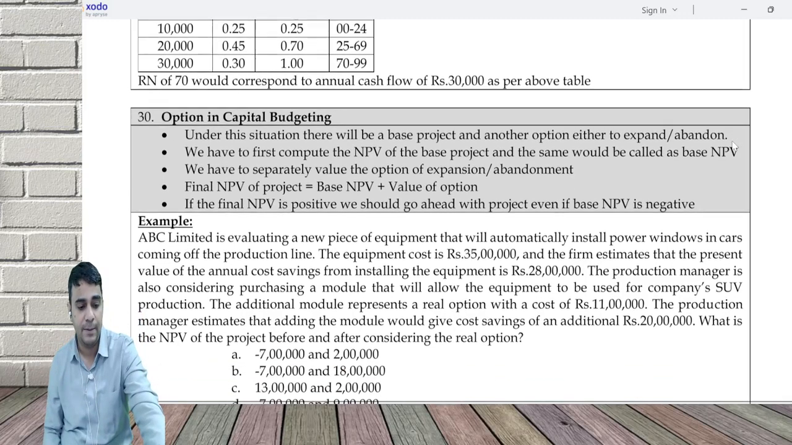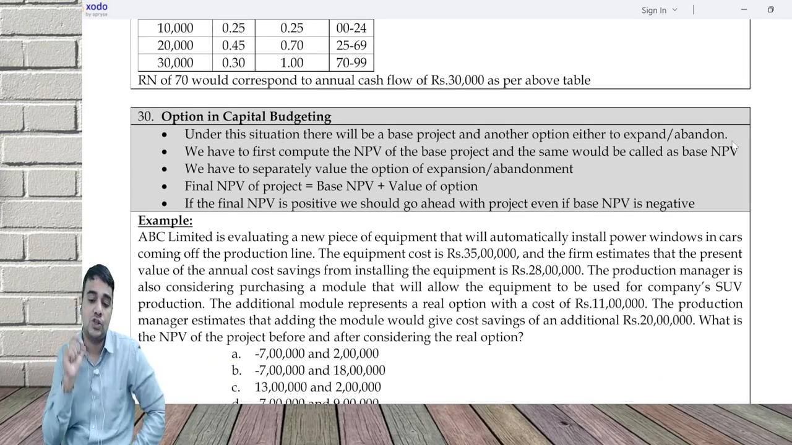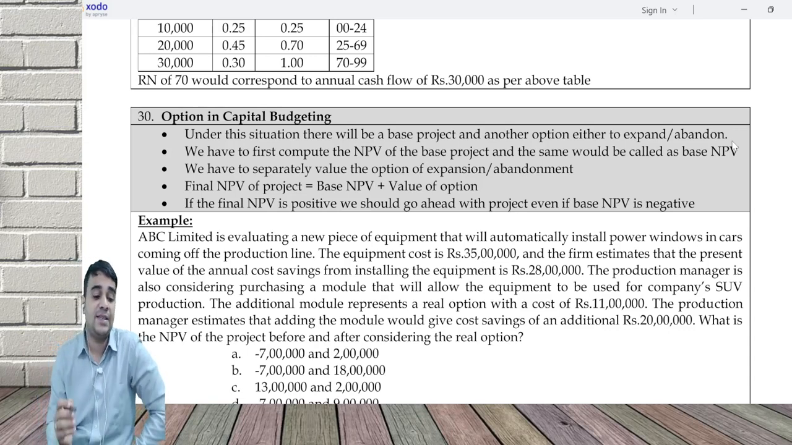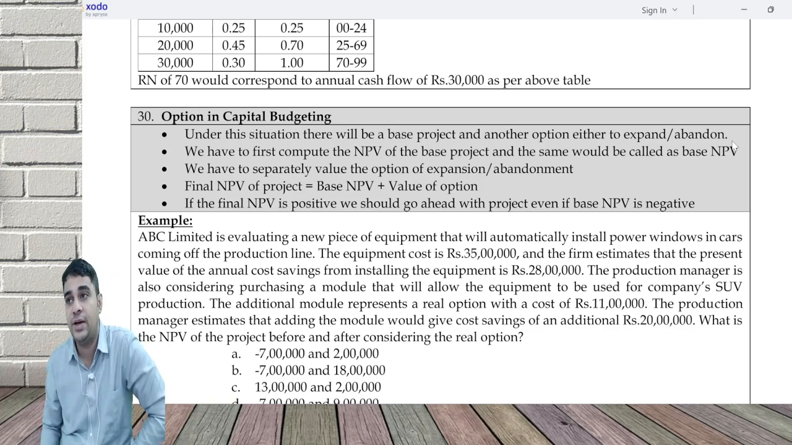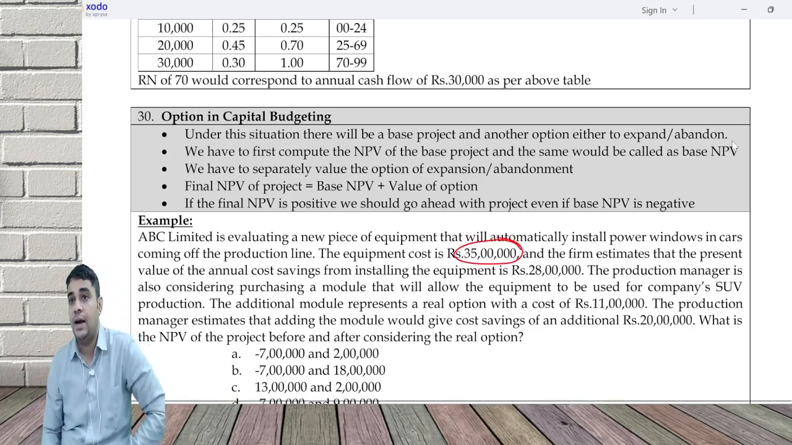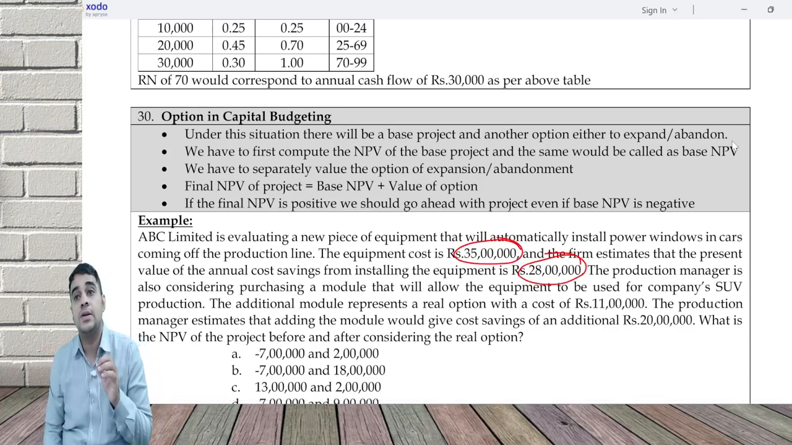I'll give you an example. ABC is evaluating a new piece of equipment that will automatically install power windows in cars coming off the production line. The equipment will cost 35 lakh, and the firm estimates that the present value of the savings from installing the equipment is 28. That is, I will spend 35 lakh on the equipment and I'll save how much? 28 lakh. So I lose how much? 7 lakh. I'm thinking of whether to install this equipment. I gave this information. You said don't do it. Don't do it because 7 lakh loss is there.